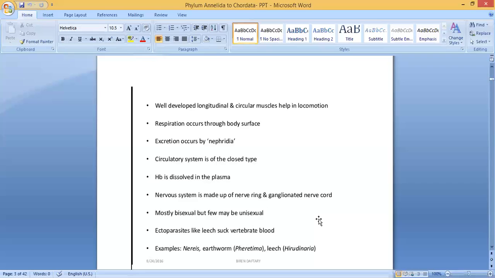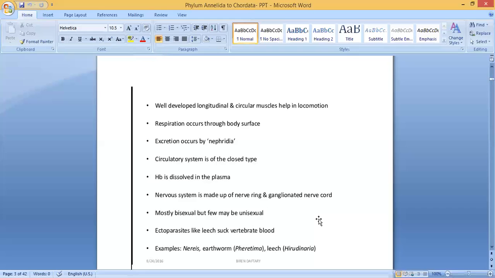Clear? Then, nervous system is made up of nerve ring and ganglionated nerve cord. Then, mostly bisexual, but a few may be unisexual. Bisexual is also known as hermaphrodites. Both male and female organs are present in the same organism. That is called bisexual. Unisexual means male and female are separate.